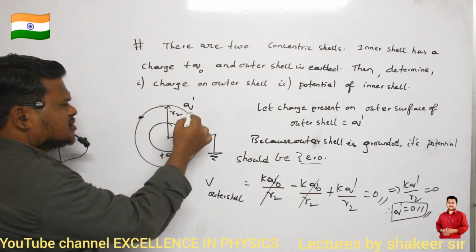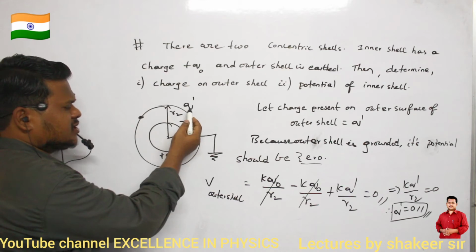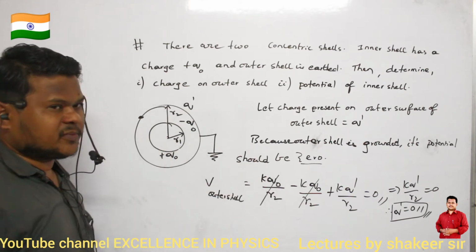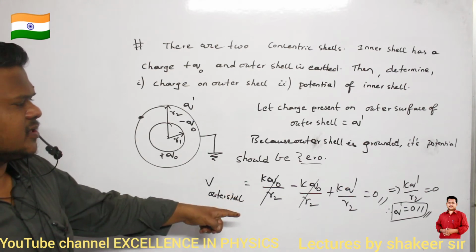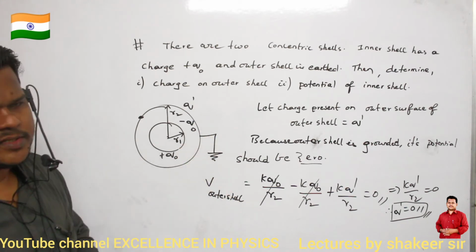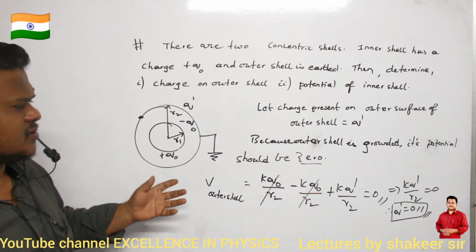And on the outer surface, if I assume the charge to be Q dash, then the potential due to that one will be again K Q dash divided by R2. Total should be equal to 0. Why should the total be equal to 0? Because this shell is connected to ground. That's all. That is my answer.